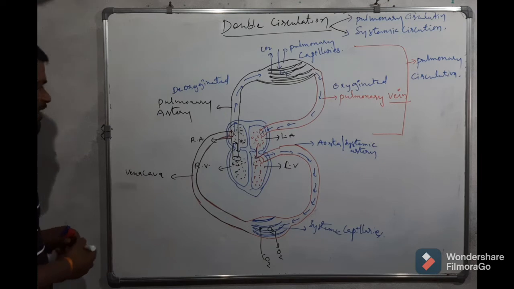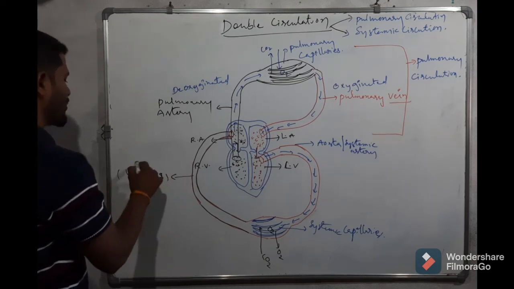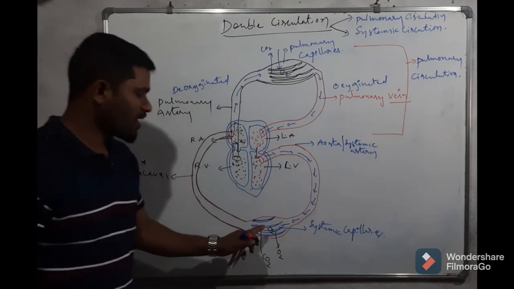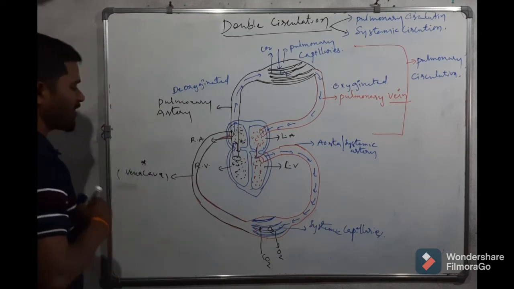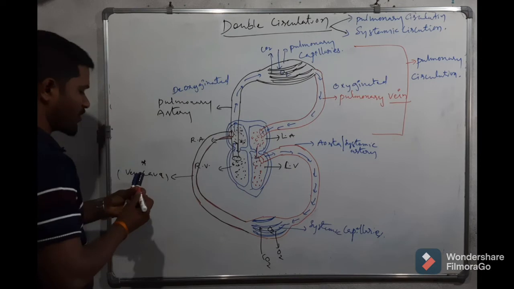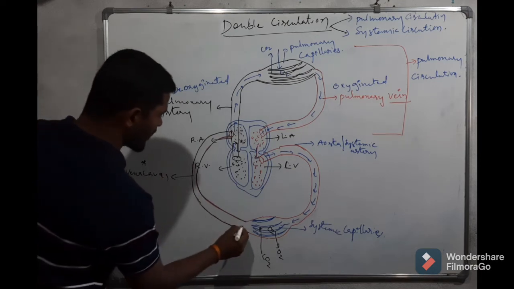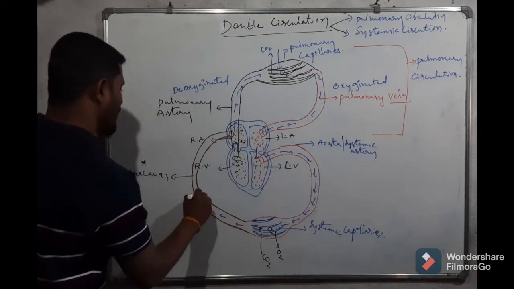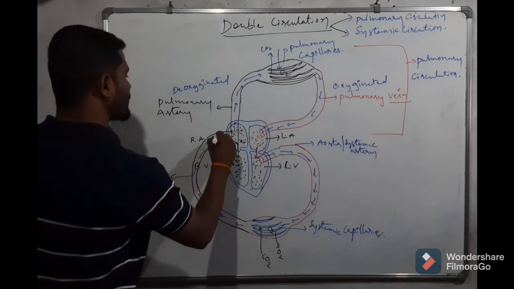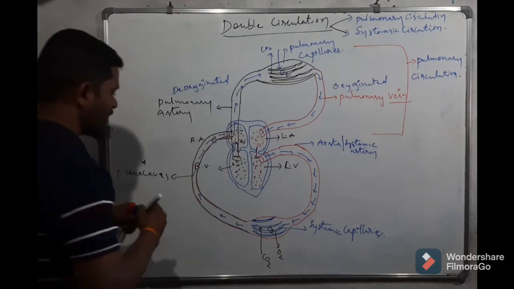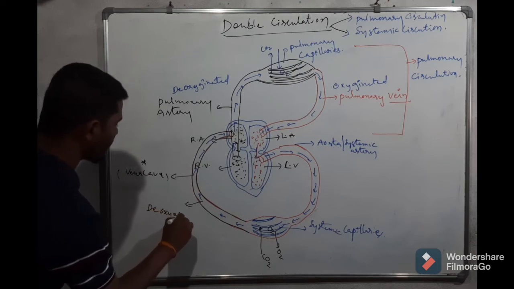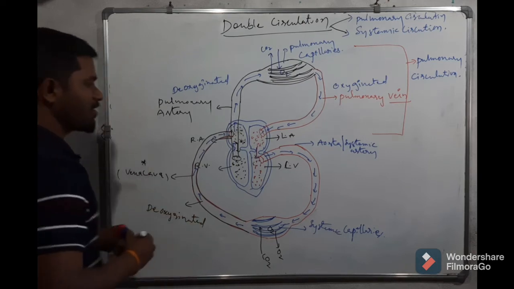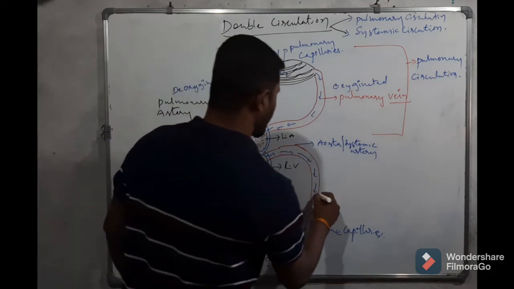The vena cava receives blood from the body parts, and this blood is deoxygenated. I will mark the deoxygenated blood in black ink, and this here is the oxygenated.